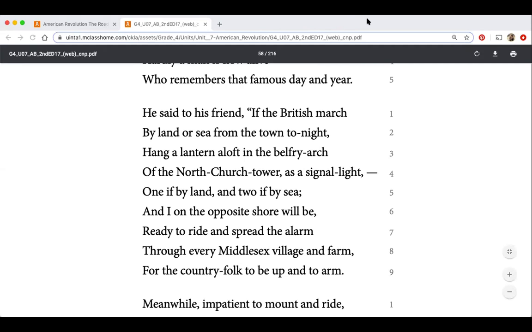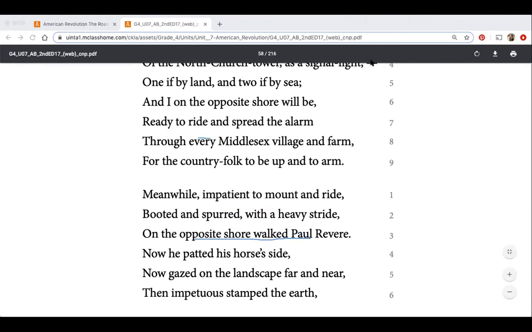The term sea, right here where it says by land or by sea, the term sea doesn't really represent a sea or an ocean. It actually just represents that they'd be coming by water, which means going across the Charles River. Remember, they're coming from Boston. Okay, so very interesting here. So if you paid attention, you would have an idea of what summary you could write here. And then it also says that he would need to spread the alarm. And that's how they're going to know. They're going to use that lantern, right, in the belfry above the church.